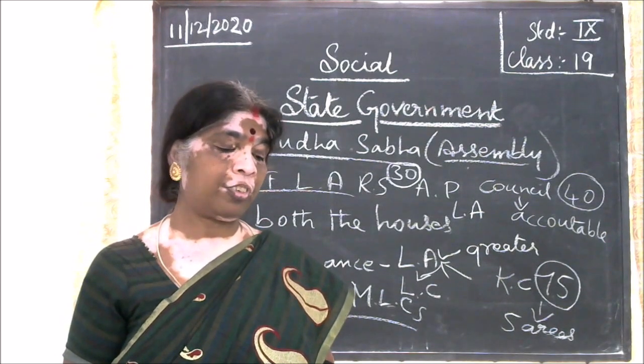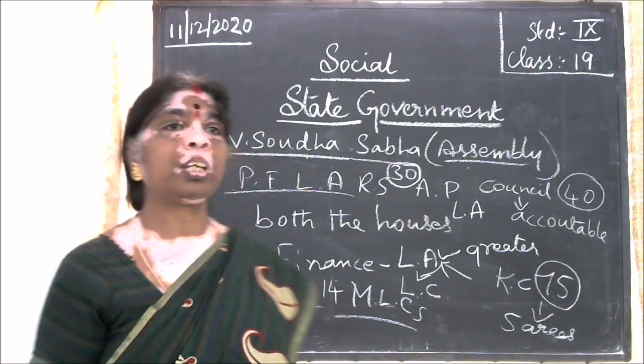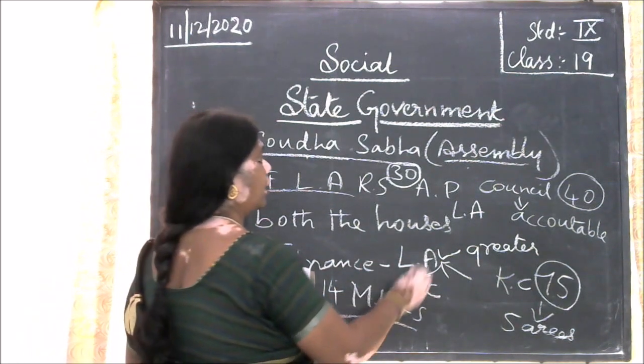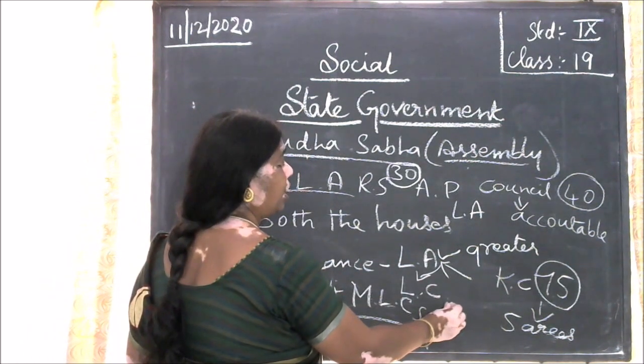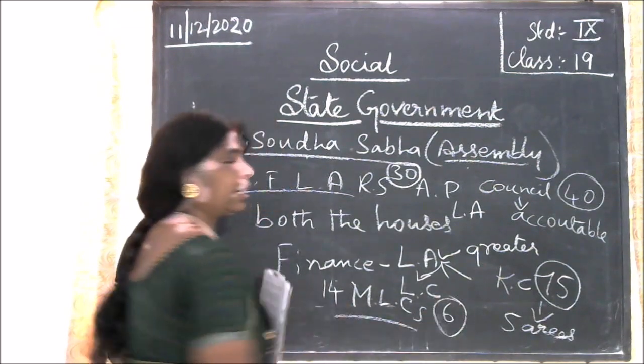The term of office of the members is 6 years.